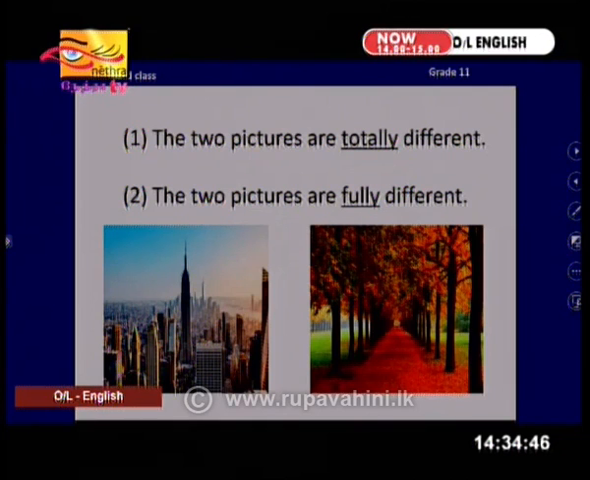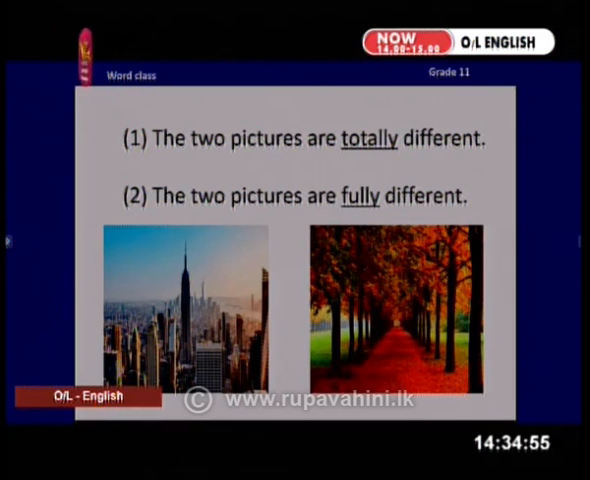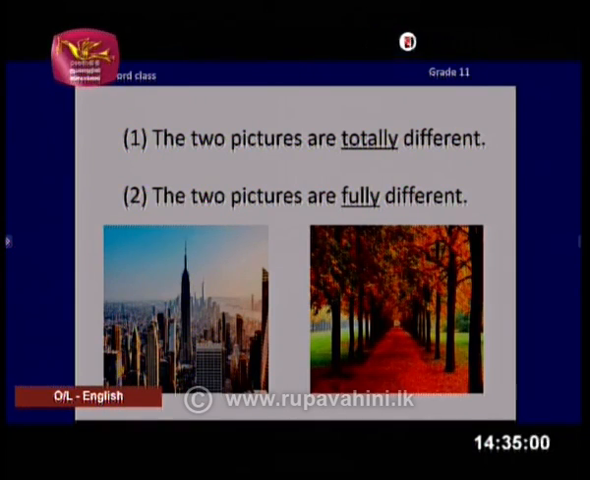The two pictures are totally different. The two pictures are fully different. What do you think is the most appropriate one? Yes, it's the first one. The two pictures are totally different. We never say fully different.